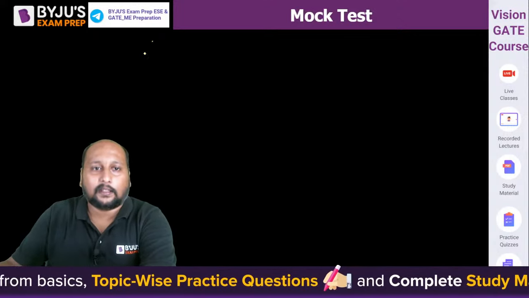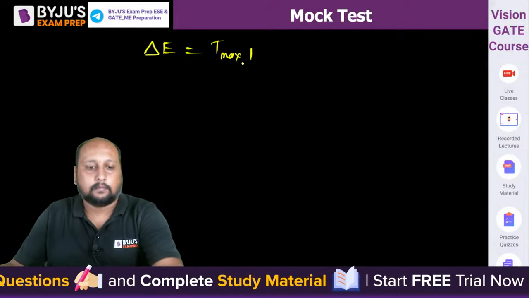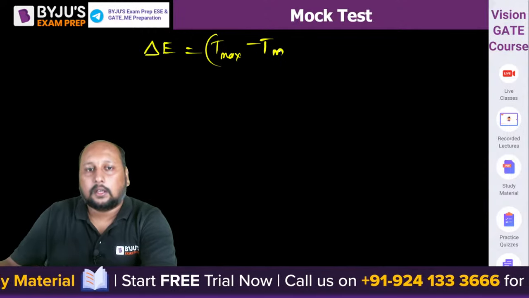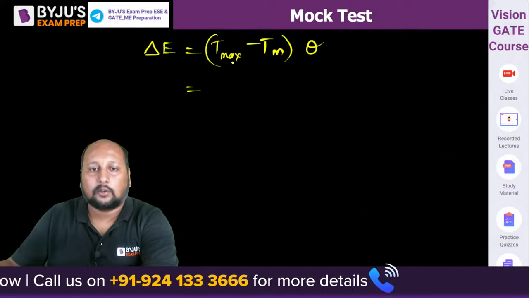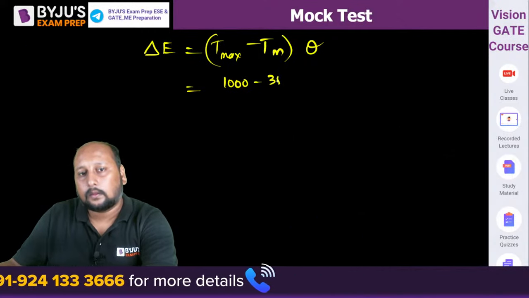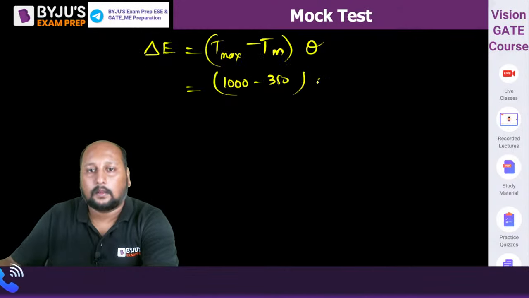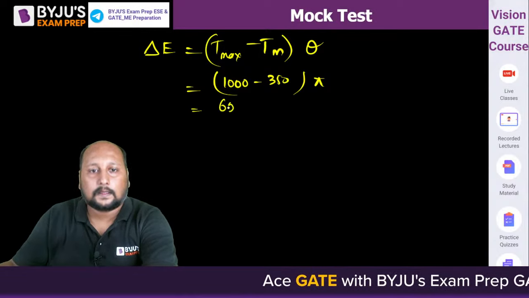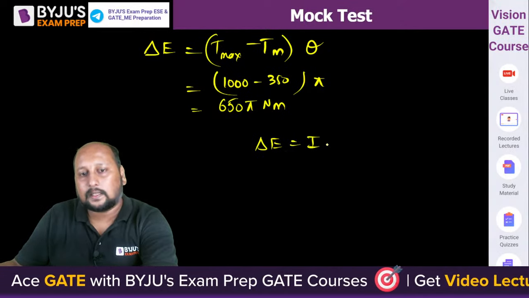Right, so we can say the fluctuation of energy is equal to T maximum minus the mean torque, into your theta. ये कितना है? Maximum is 1000 minus 350, और कितने duration के लिए we are having this duration is equal to pi. Okay, this is the fluctuation of energy that is equal to 650 pi Newton meter, and we know that delta E is equal to I omega square CS.